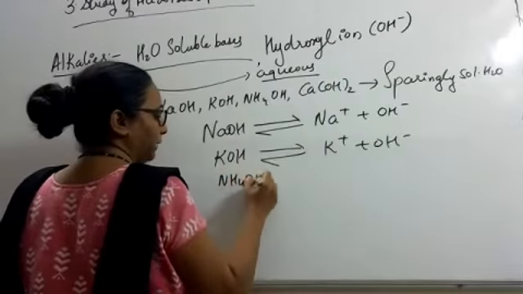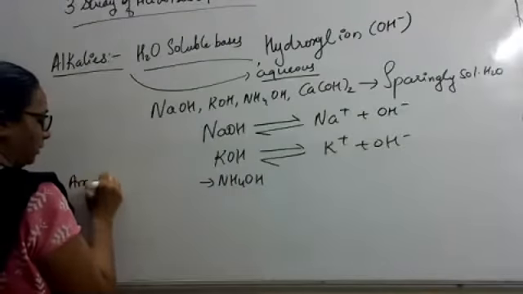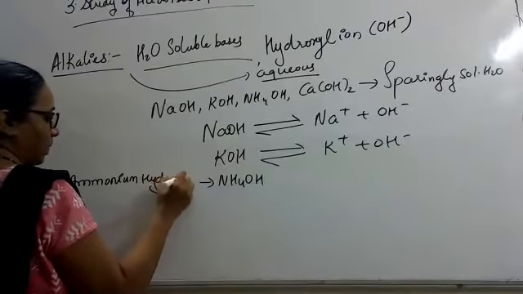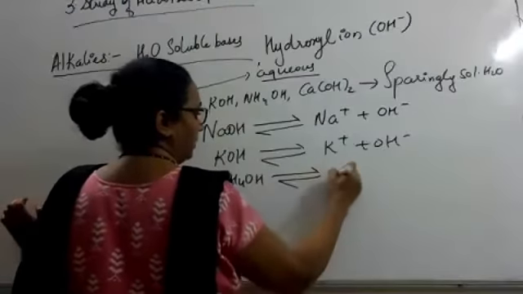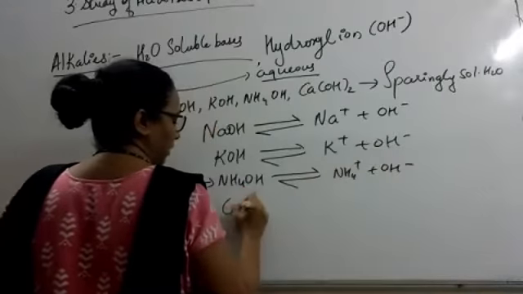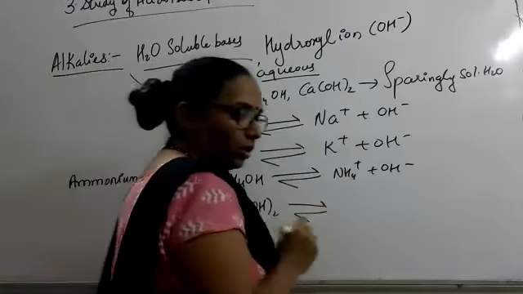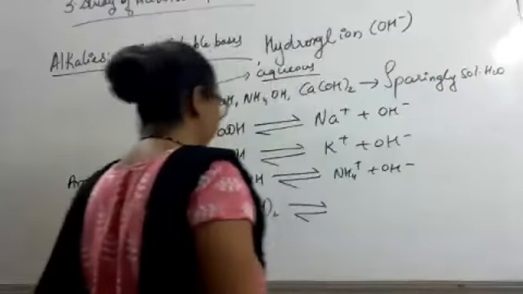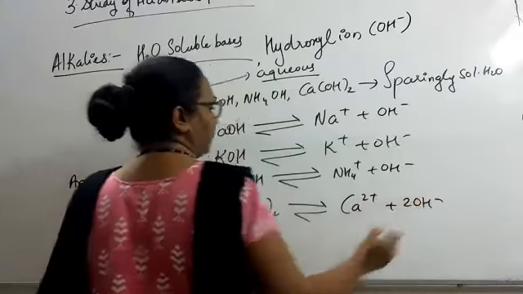Ammonium hydroxide, NH4OH, reversible reaction, NH4 plus OH minus. Calcium hydroxide, Ca2 plus and 2 OH minus. That is the valency of both.